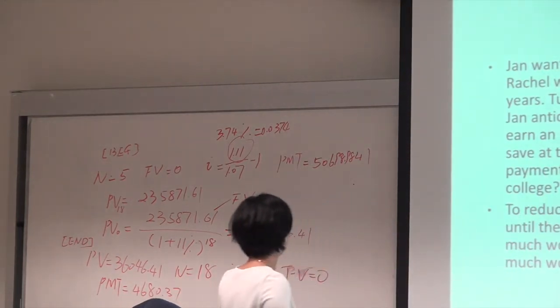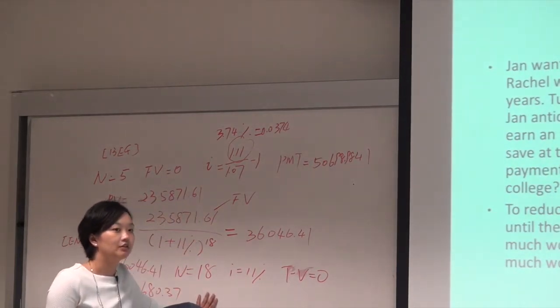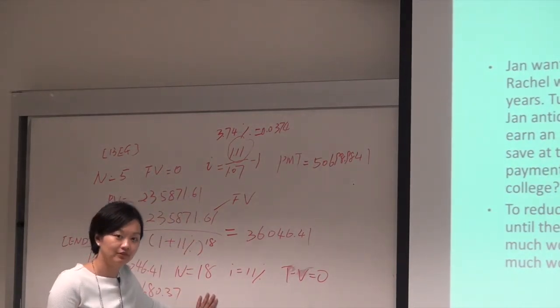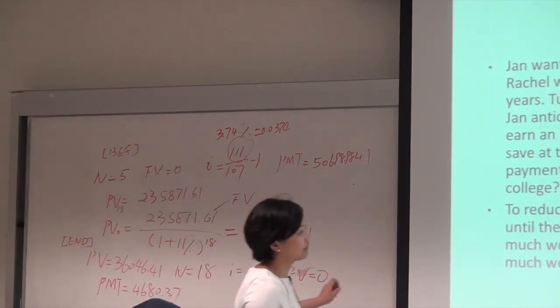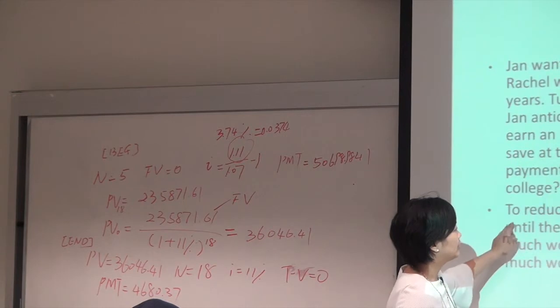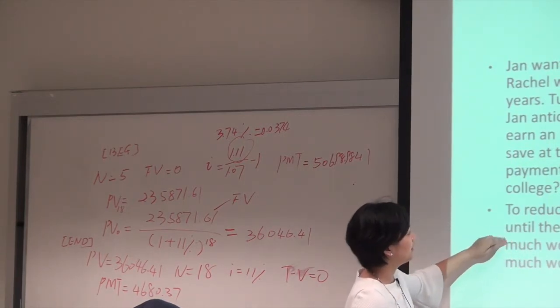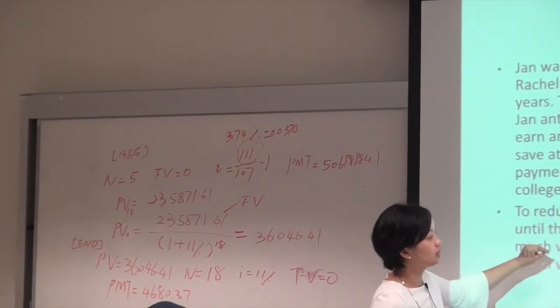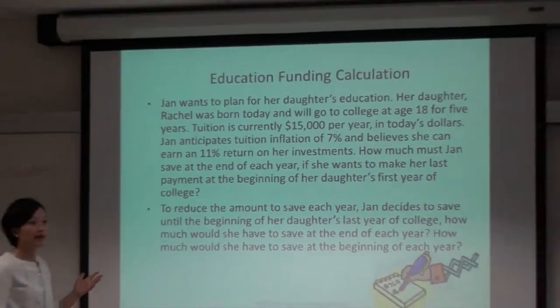So you present to her, and she said, "No, I cannot save that amount, this huge amount. Can you find me another solution? That's too much. I cannot save that much." And then you say, "How about you save for more years, until the beginning of her daughter's last year of college, not the first year of college, the last year of college. Then how much do you need to save now?"